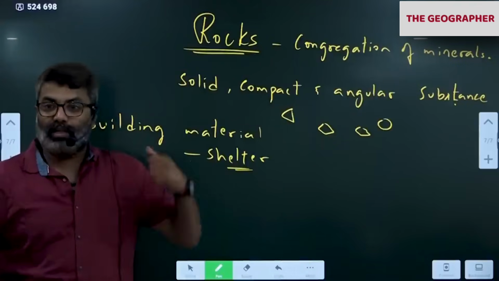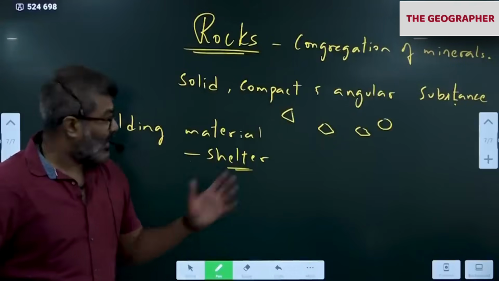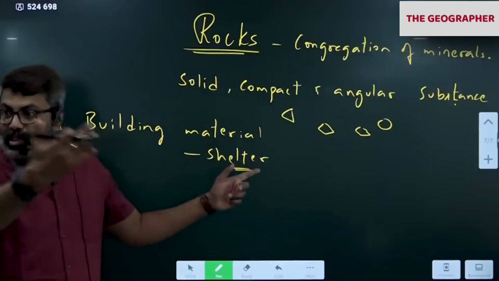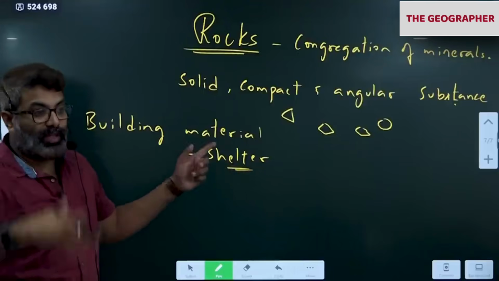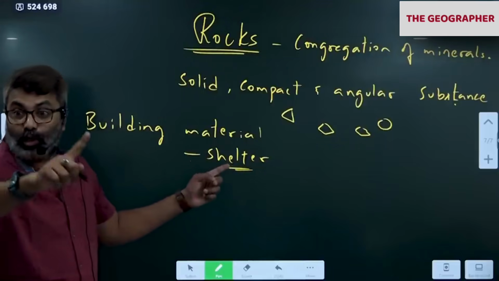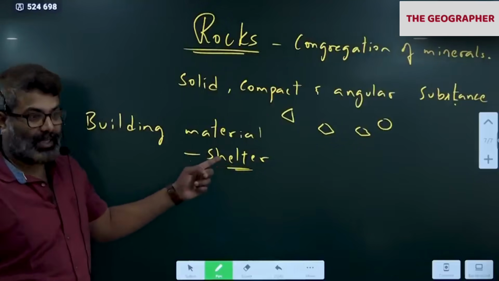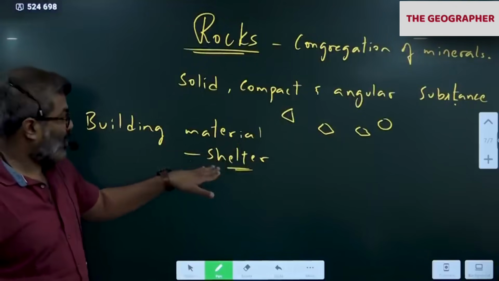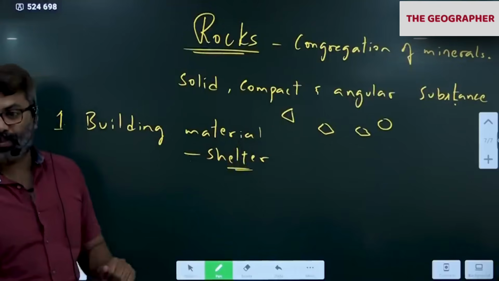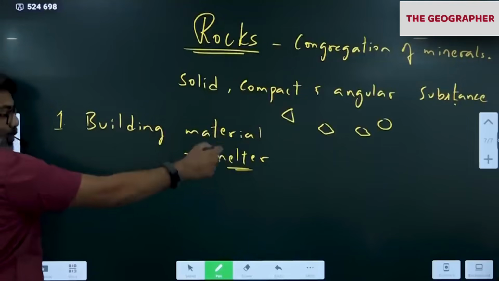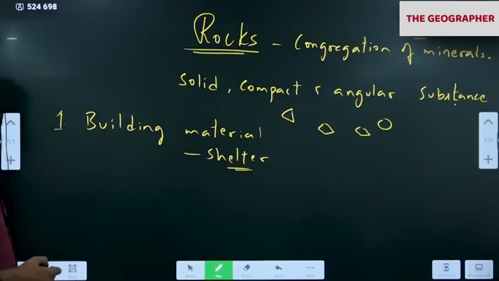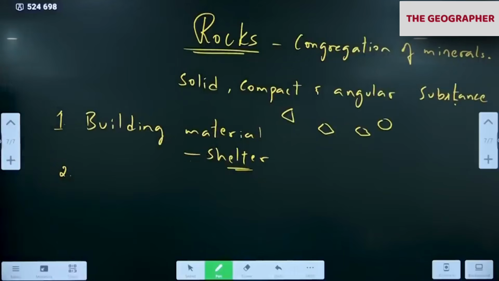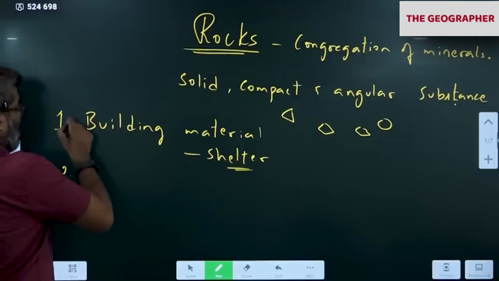Rats also will start harming you. So you need some protection. Shelter is the structure which provides protection from weather and animals, and also it provides privacy. Correct. So to live a dignified life, we need privacy as well. So that is the reason rocks provide us shelter indirectly. Okay. So please remember this. Second importance of rocks.